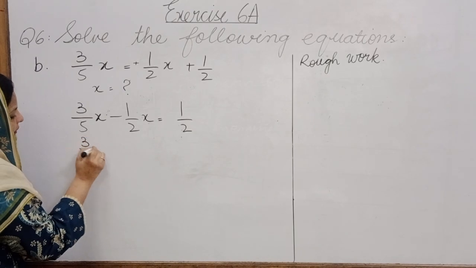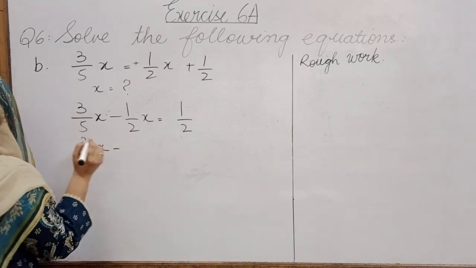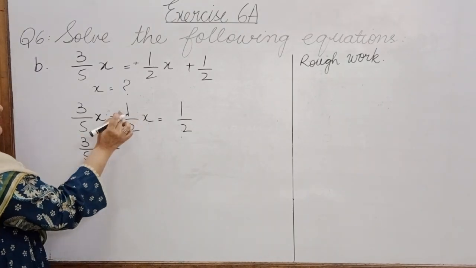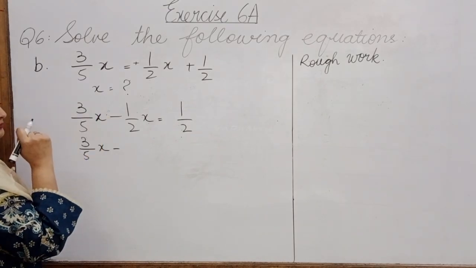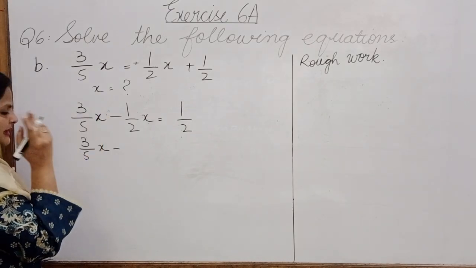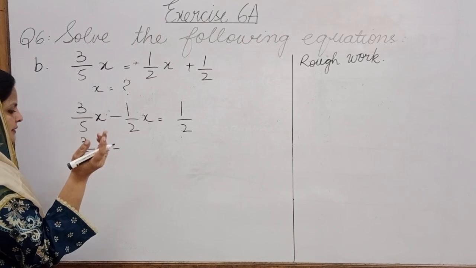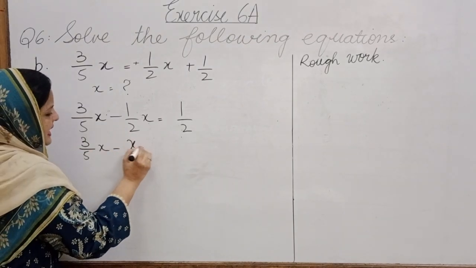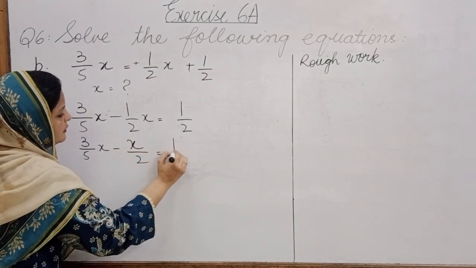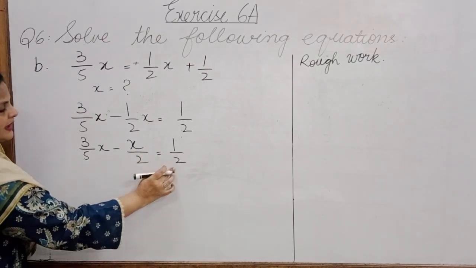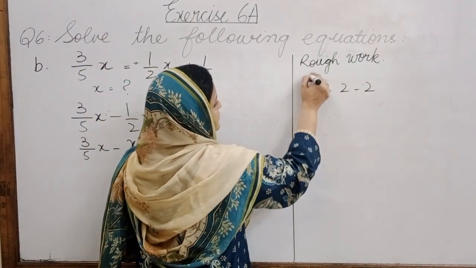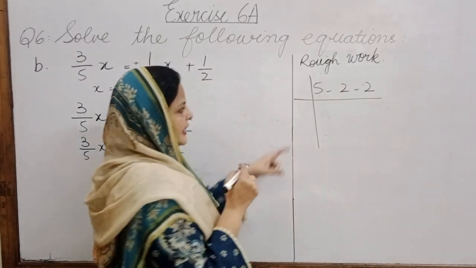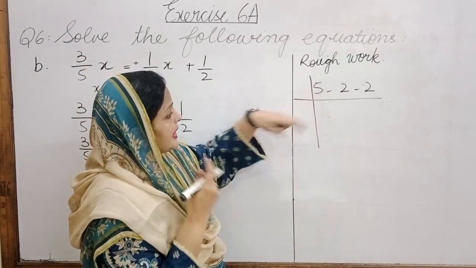3 over 5x minus x multiplied by 1. Yes, Iman, x multiplied by 1 is x. x over 2 is equal to 1 over 2. Now we have three numbers. What are these three numbers? 5, 2, 2. What are we going to do? We have to find the LCM.